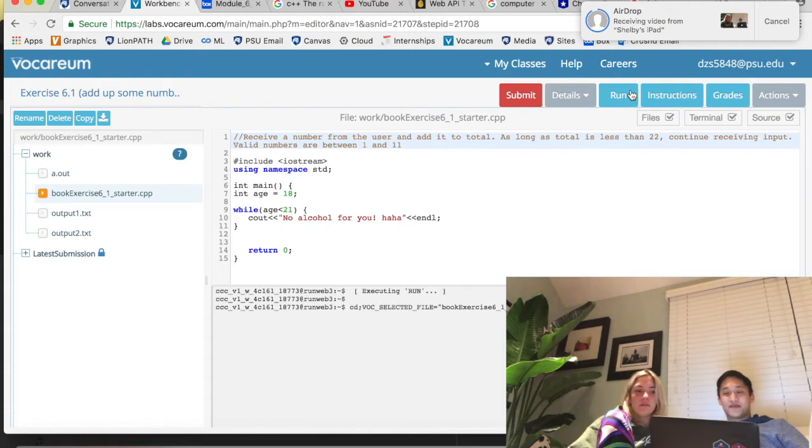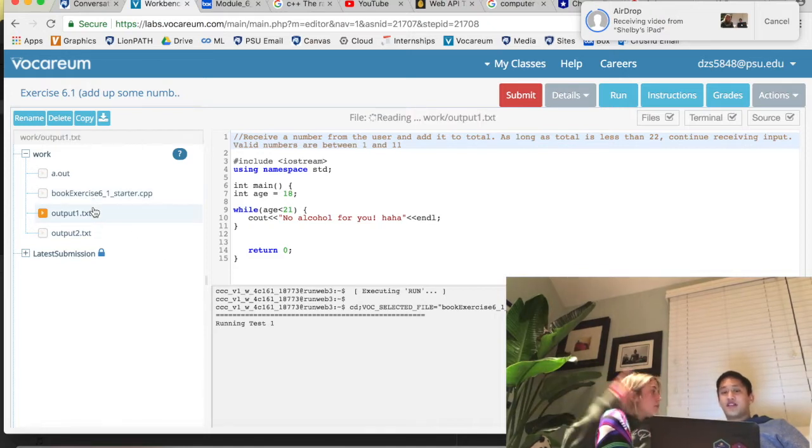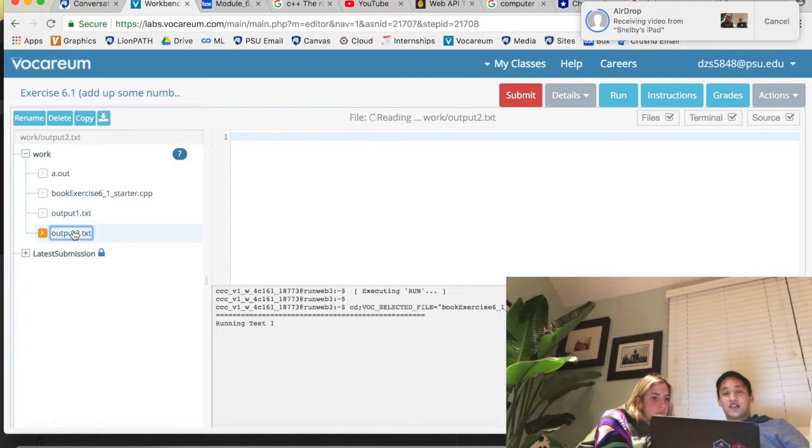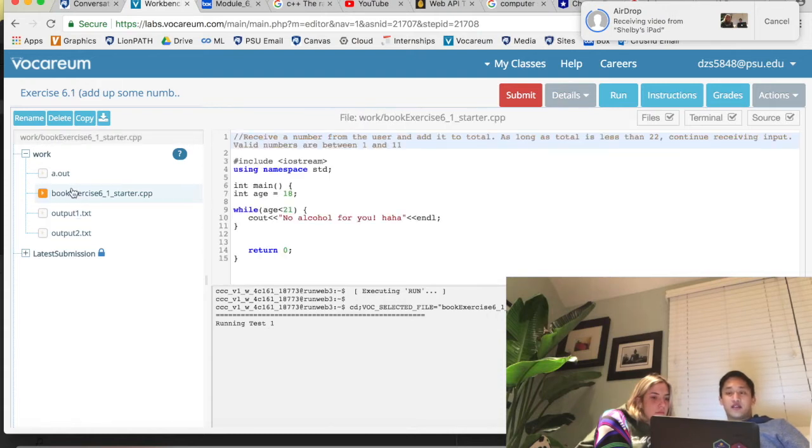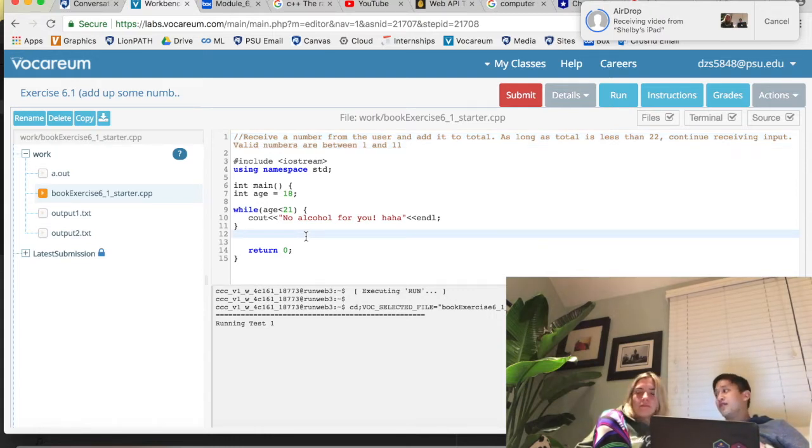So I want to run this. Cool. And you see how it's still running? It hasn't even finished running yet. Because it's still doing it. Exactly. So if I go to my output.txt, I should see... Well, it's still running, I guess. I was correct. It's going to run infinite times, basically.